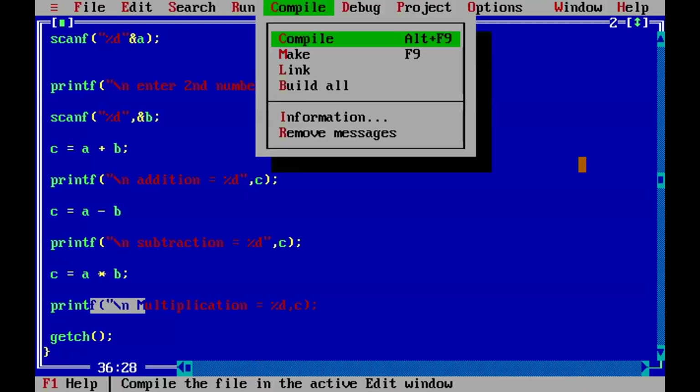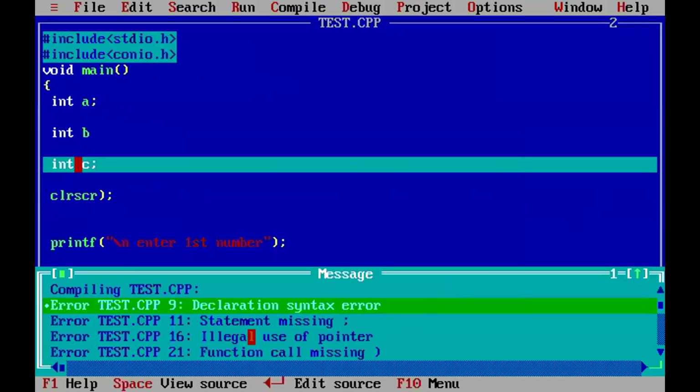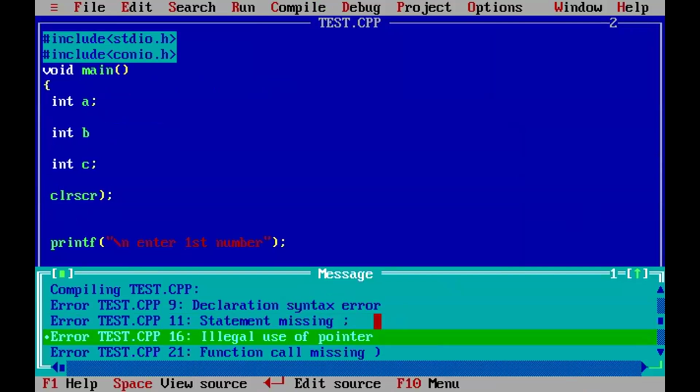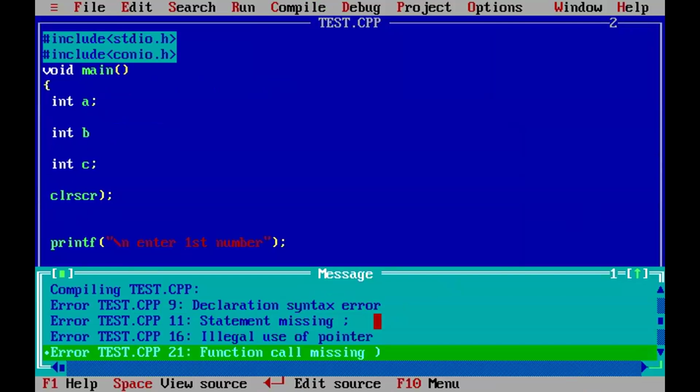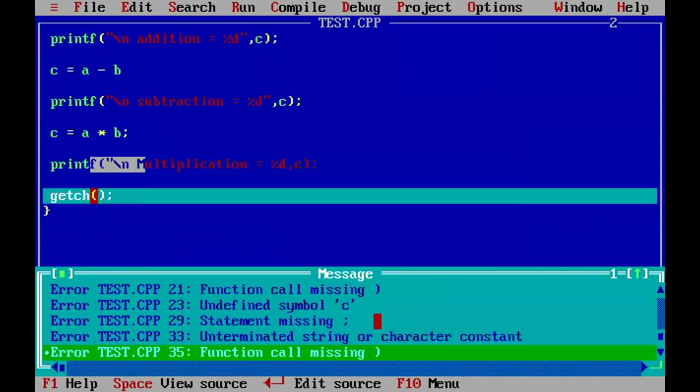See, the compile option. Compile. See these errors, totally 8 errors. Press any key, enter key. Now look at the line numbers. Line number 9, declaration syntax error. Next, the 11th line, statement missing, semicolon missing. The 16th line, illegal use of pointer. Then line numbers 21, 23, 29, 33, 35.